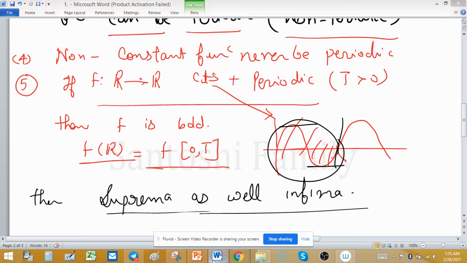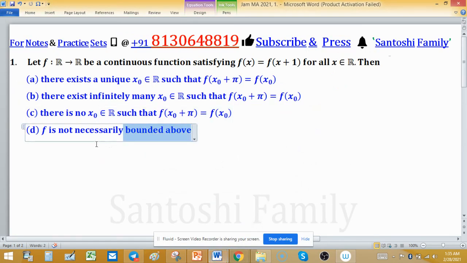It means the function is bounded. So by this property, f is not necessarily bounded above. It is the wrong option for this question.